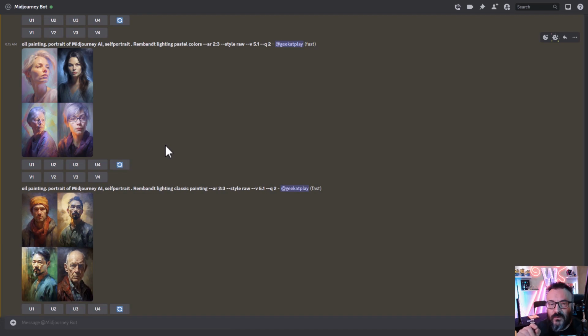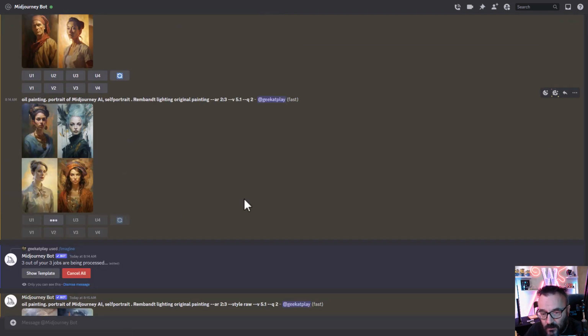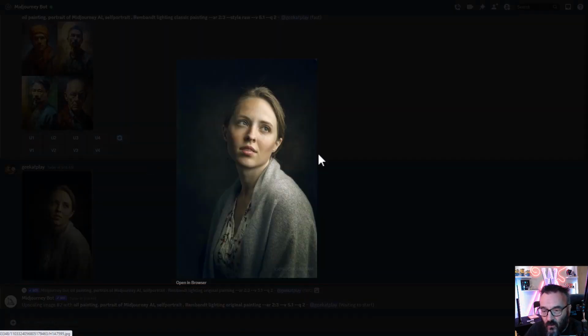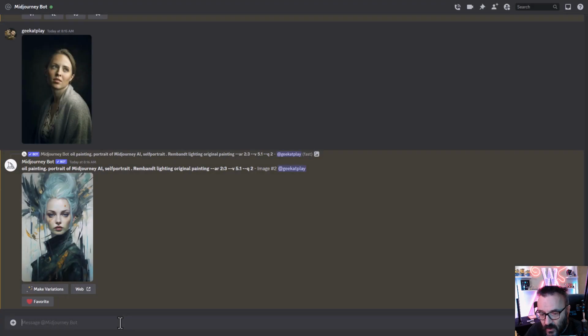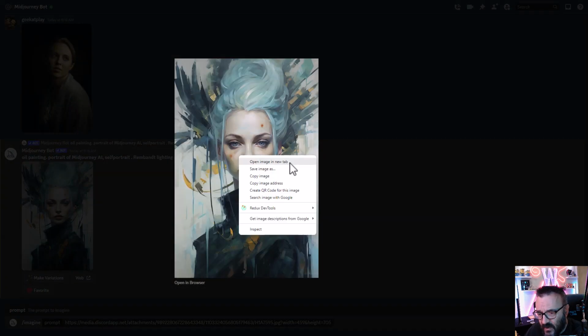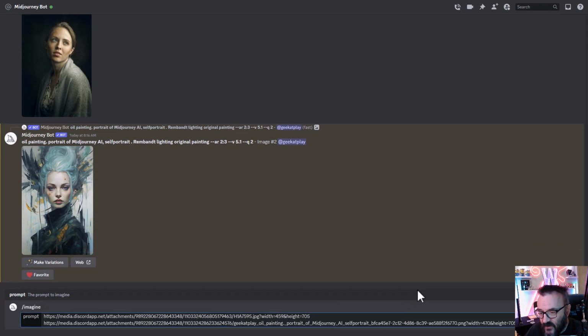So let's try one more thing before we're done with this testing. I want to use image blending. So for example, if I like this image on the top, we'll go upscale this image, and I want to combine this image with a photo, and we'll see how well they go together. For this, we click and say copy image address. Okay, next let's go imagine, paste our first image. Next we'll copy this image address, paste. We'll see if this will work. In some versions before, it used to not work, so we'll try this one.